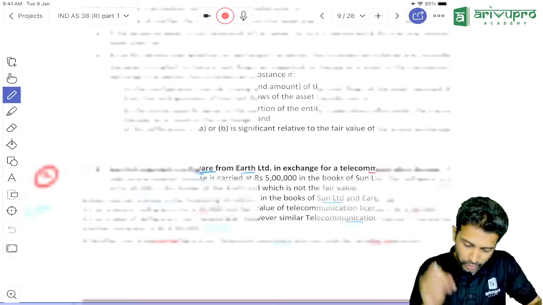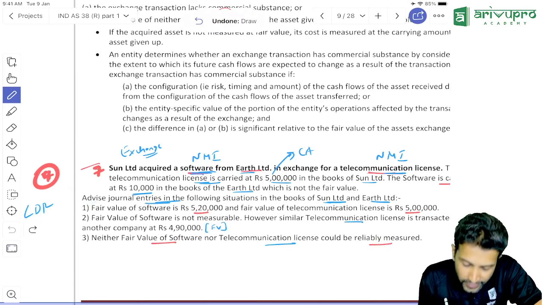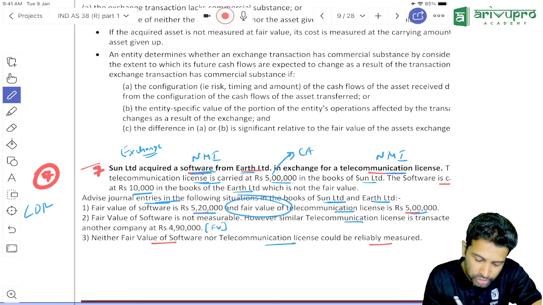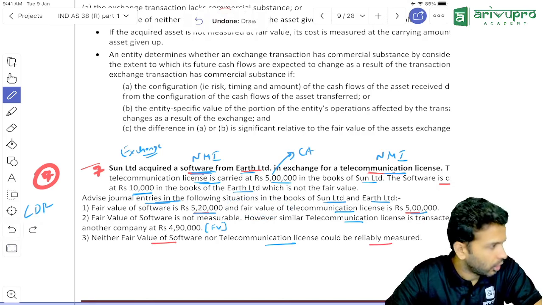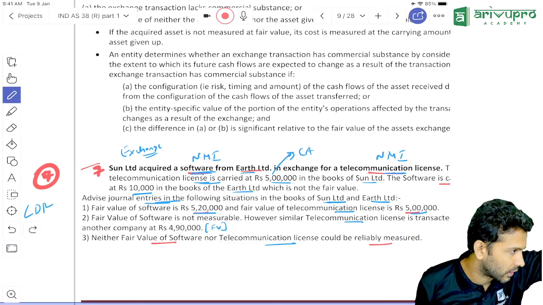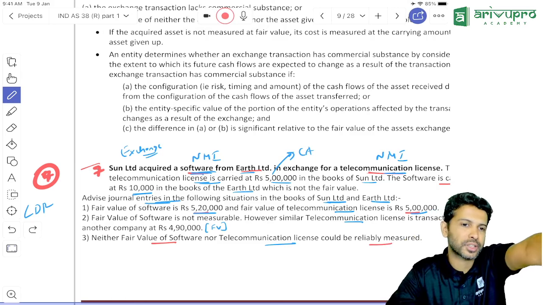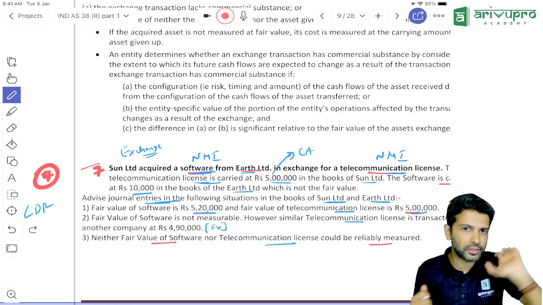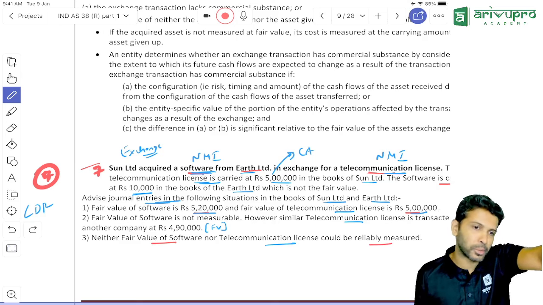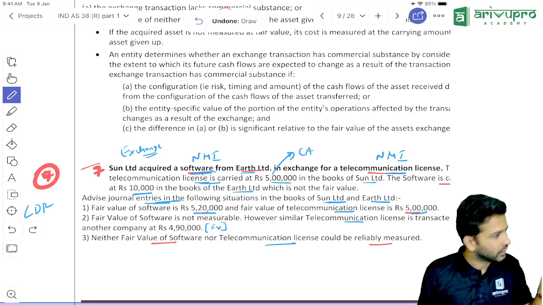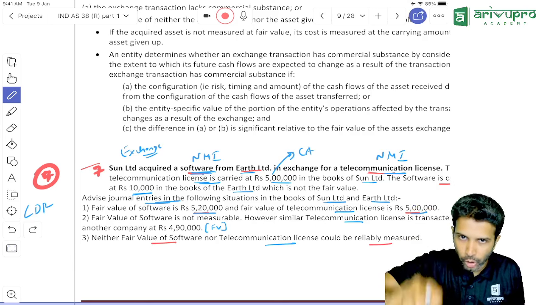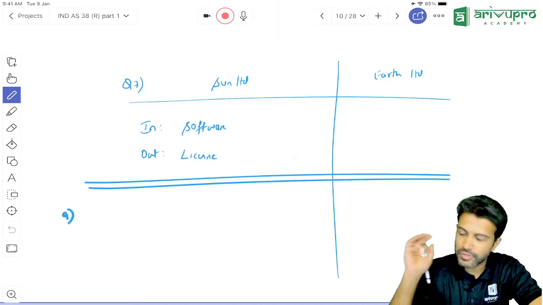Now, we'll read the first scenario. Fair value of software is 520. Fair value of license is 5 lakh. So, is fair value missing or given? Fair value is given. Again, I'll tell you the provision. Whenever you do an exchange transaction, as a thumb rule, we have to use fair value. Fair value should not be used under 2 circumstances. One, the fair value of the asset coming in and the fair value of the asset going out, both you cannot find out. Or the transaction lacks commercial substance. Here, is fair value missing or given? Given. And does the transaction lack or have commercial substance? It has commercial substance. So, we have to ignore fair value or consider? Consider. So, first we will do the journal entry.